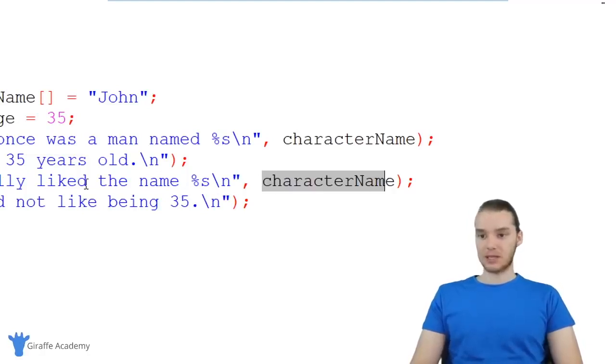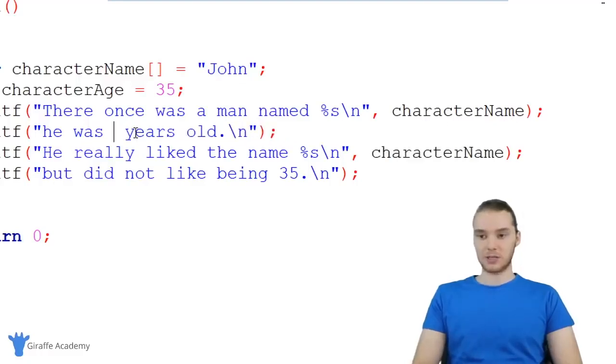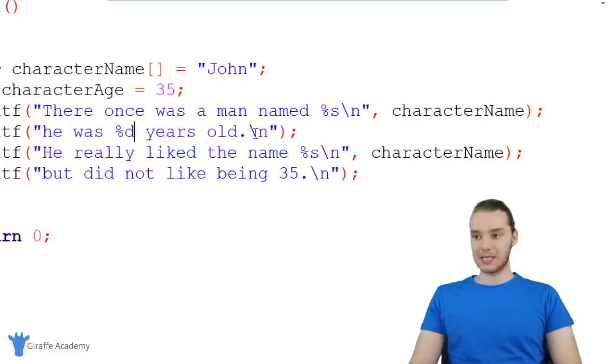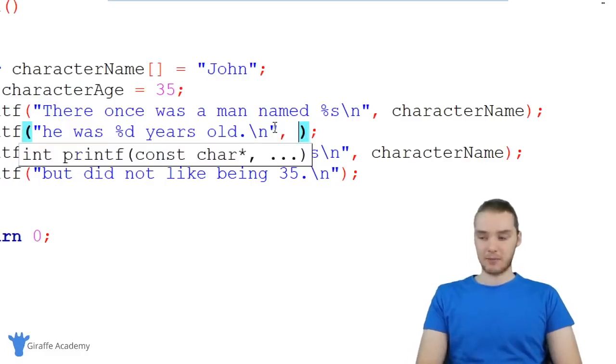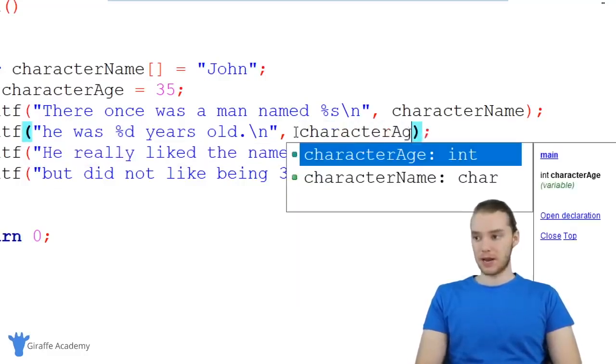Let's do the same thing with the age. So over here we have the age is 35. I'm going to do something similar. I'm going to say percent, but now, because I have a number, instead of using %s, I'm going to use %d. And that basically means that we're going to insert an integer number into here. So I'm saying he was %d years old. And over here, I'm going to make a comma, and I'm just going to type out the name of the variable that I want to be placed inside of here. So I'm just going to be character age.